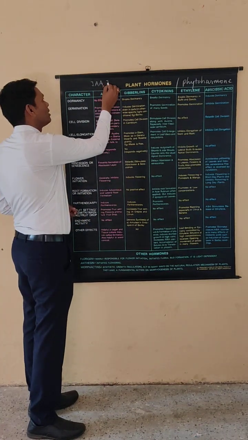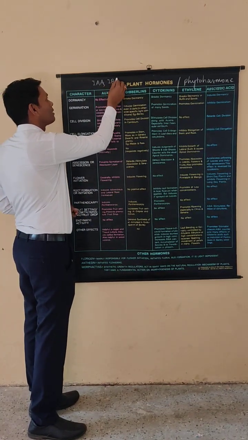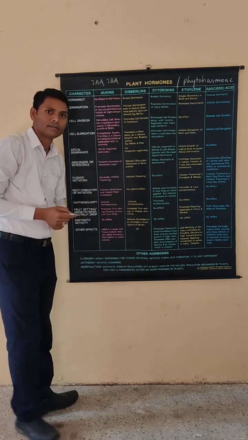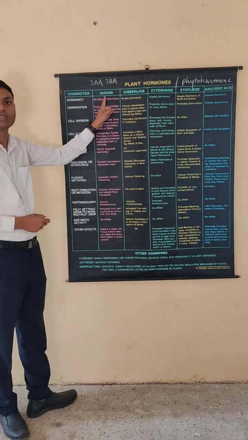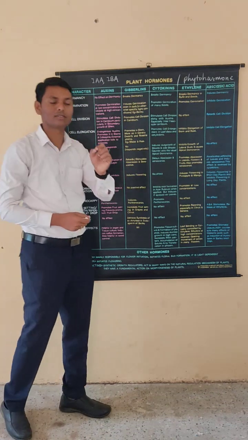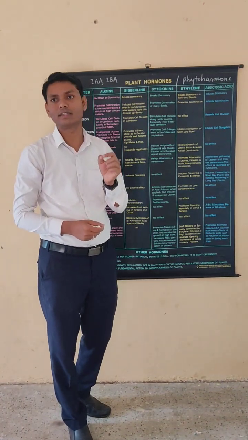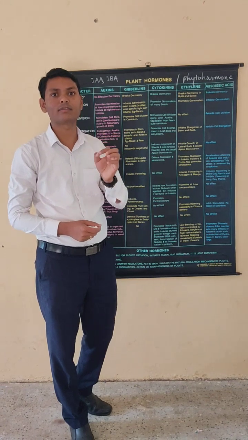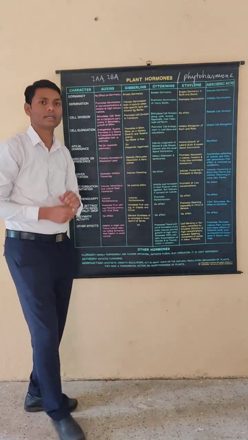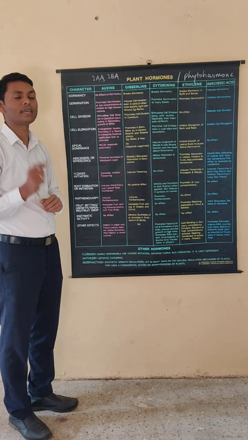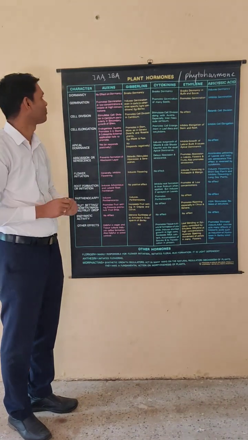Another form of auxin is indole butyric acid. Now the location of auxin: where is auxin present in a plant? Auxin is found in the embryo as well as in the young leaf, the tip of root, stem and leaf. These are the synthesis sites of auxins.